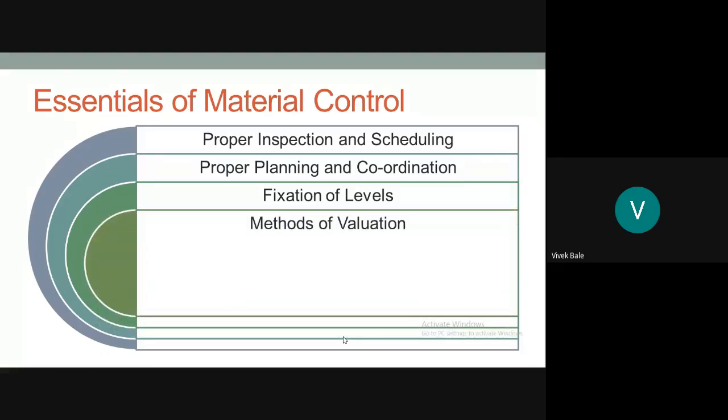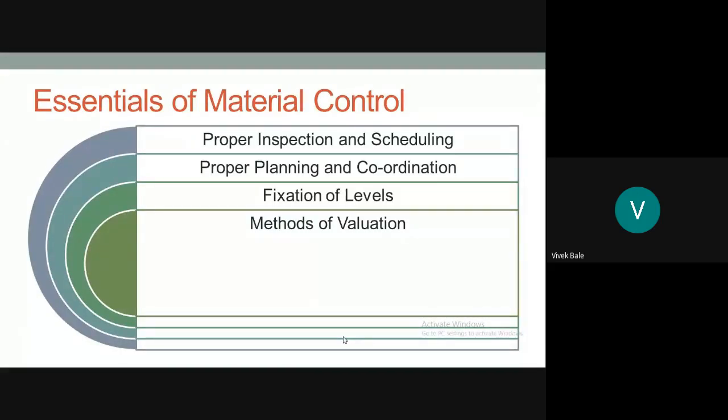Next is methods of valuation. A suitable method of valuation is essential to know the cost of a job and the value of closing stock. For example, there should be either the LIFO or FIFO method of valuation of material. Now, what is the meaning of LIFO or FIFO?